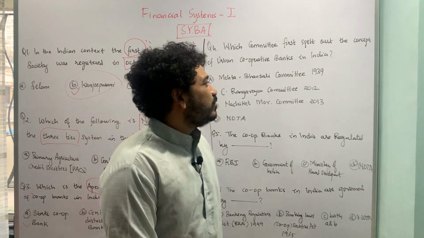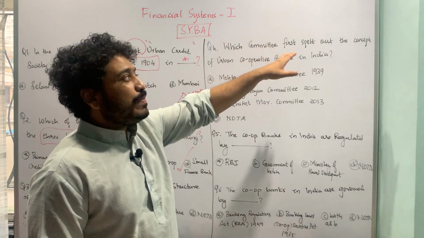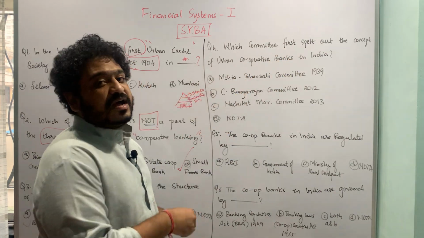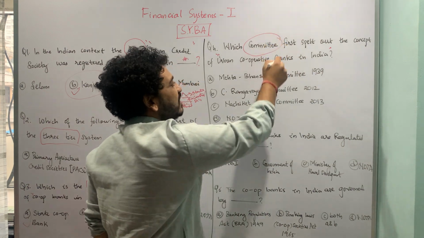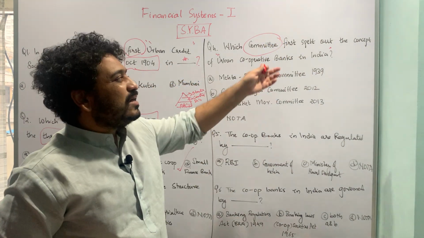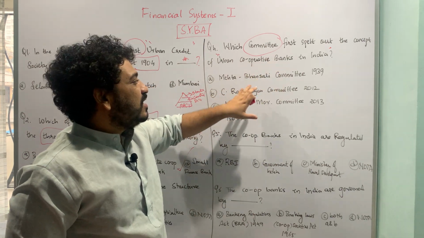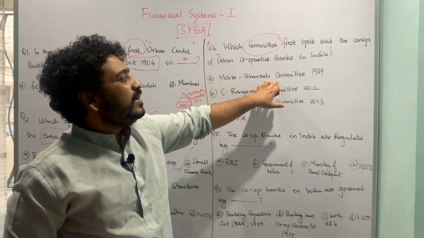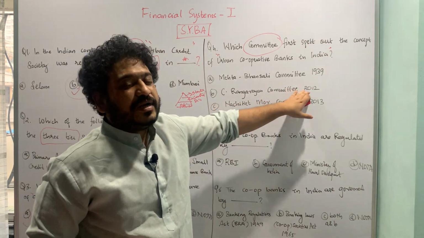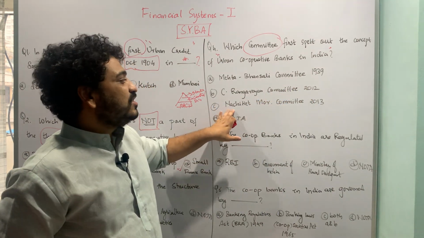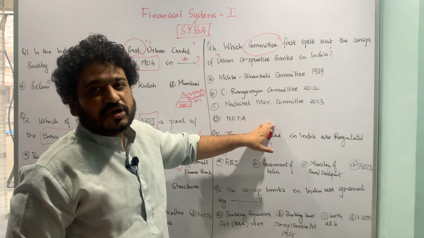Let us now move to the next question, which asks which committee first spelled out the concept of urban cooperative banks in India. Here I am specifically asking about the first committee. The underlying options are A. Mehta Bhansali Committee of 1939, B. C. Rangarajan Committee of 2012, C. Nachiket More Committee of 2013, and D. none of the above. Again, a very factual sort of a question.